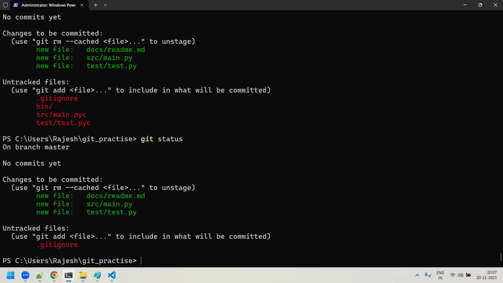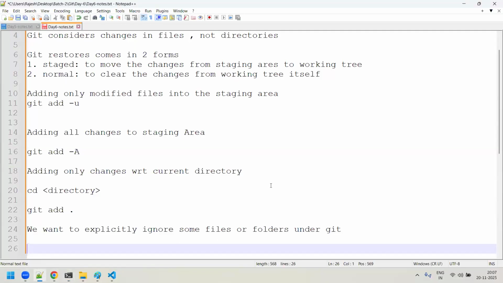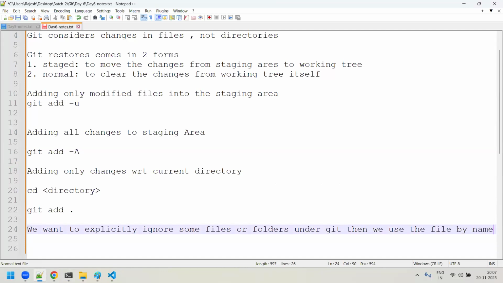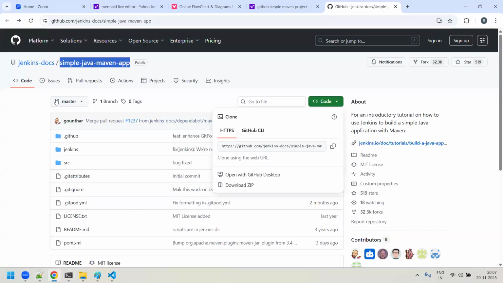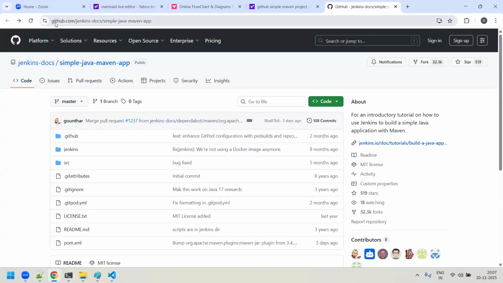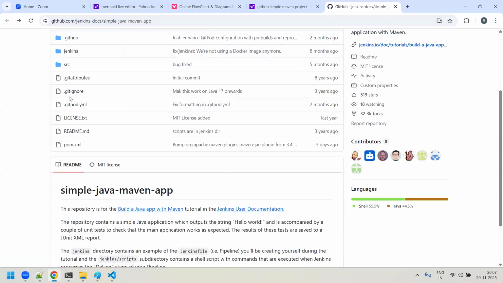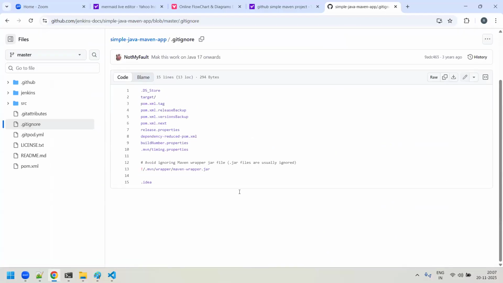Good. So in that case, what you have to do, Rajesh, is if we want to explicitly ignore some files or folders under git, then we use the file by name .gitignore. Now, if you go back to your simple Java Maven GitHub repo, can you see there's a file named .gitignore? If you click on this file, see, there are so many things which it wants to ignore.